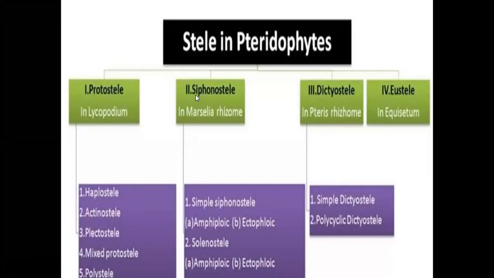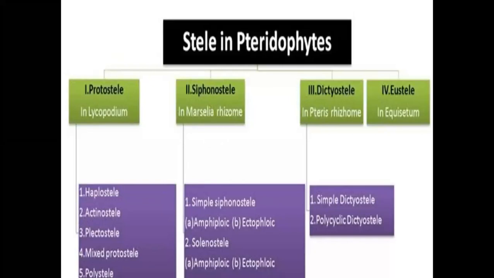The second stele is siphonostele. An example of siphonostele is the Marsilea rhizome. In siphonostele, siphon means that a medulla is compulsorily present at the center region of the stele. Around the medulla, vascular tissues are arranged in a siphon-like structure.